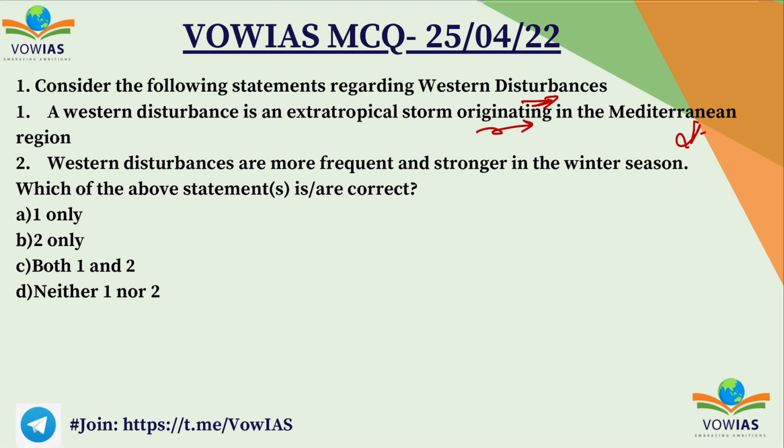So if you see the western disturbances, basically it is an extratropical storm that originates in the Mediterranean Sea. The first statement is right, and also the western disturbances generally are more frequent and stronger in the winter season. That's why if you see in all those temperate regions and in the Mediterranean regions, you'll have a lot of rain during the winters. Especially the Mediterranean climate, you'll have wet winters and dry summers. So that's one of the reasons why that kind of climate exists over there. So here the correct option will be C, both 1 and 2.